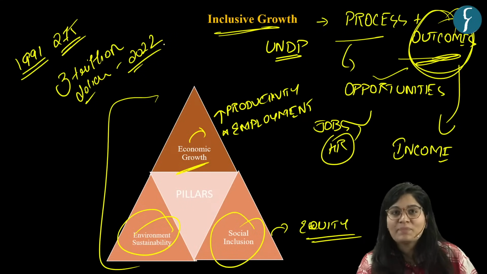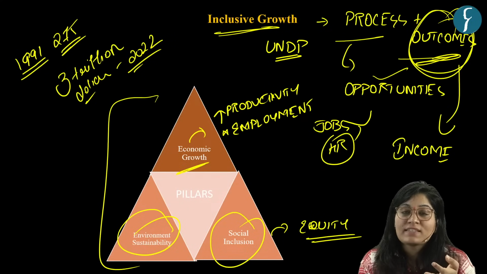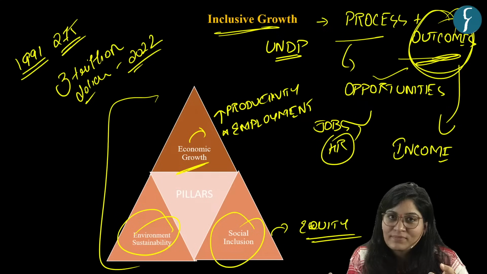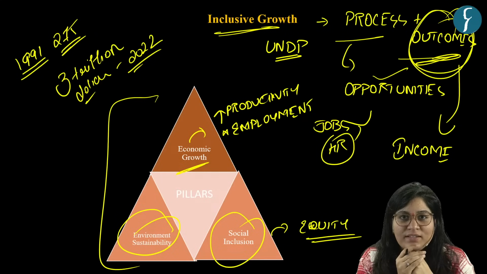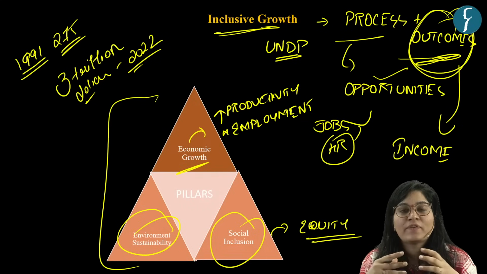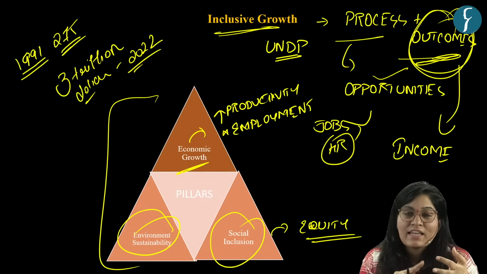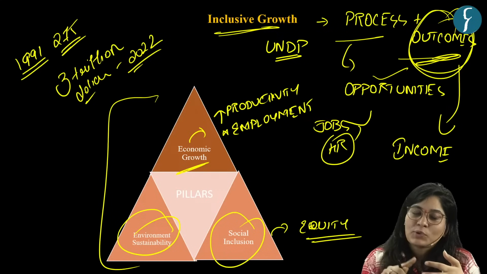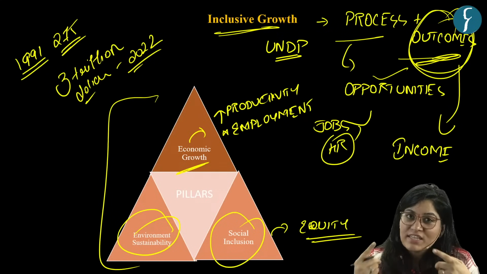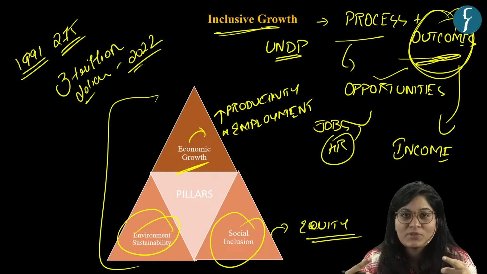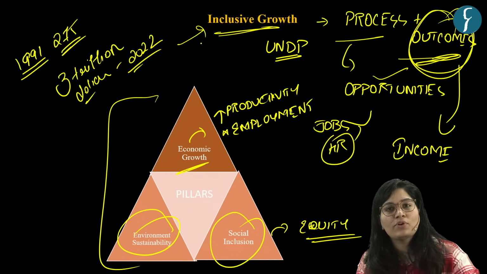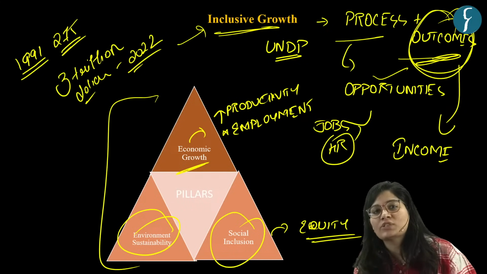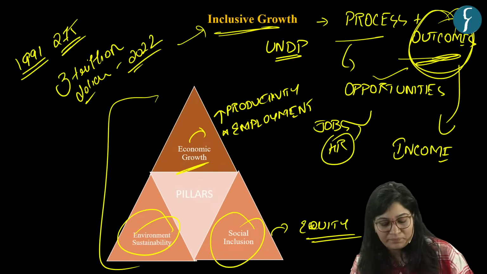So India's GDP has increased. India is also one of the fastest growing economies, but still the current model has failed because it couldn't provide balanced, inclusive, sustainable growth. And to achieve that, we need to have inclusive growth. We need to focus on both process and outcome, not only on the outcome.